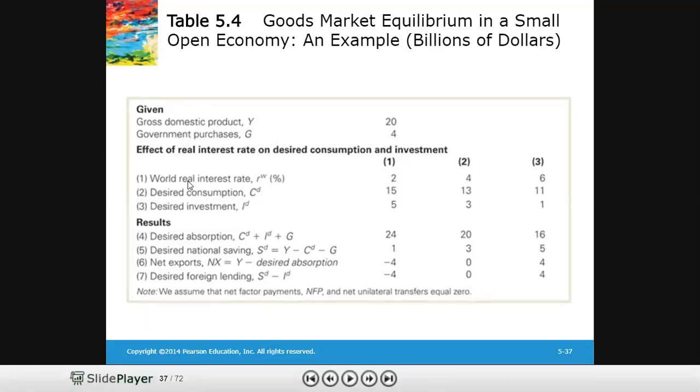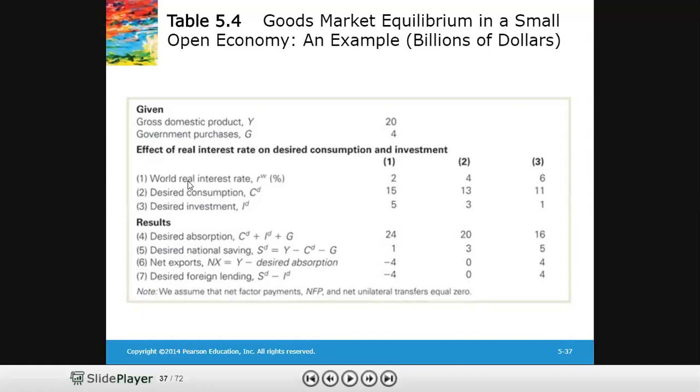So we have desired national saving of 5 when the real interest rate is 6. If you subtract desired investment, 5 minus 1, you get the desired net lending. So desired net lending at a 6% interest rate is 4 here. This is the same value we got from the diagram and the condition that we described earlier.